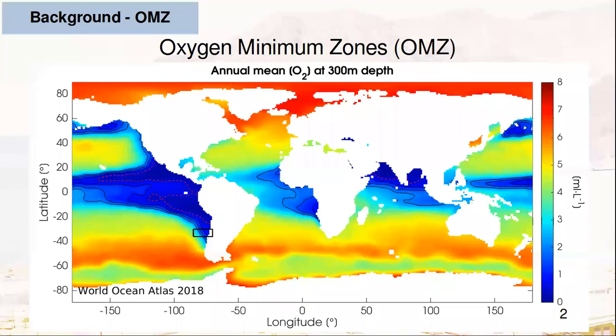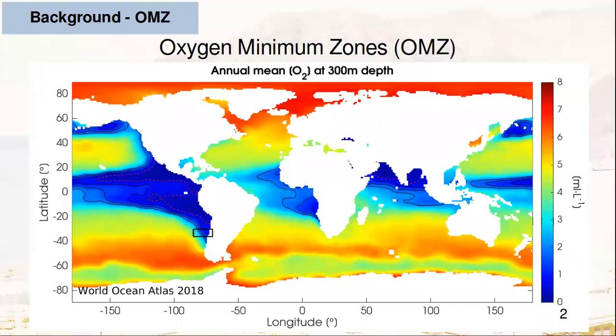Hello to everyone. My name is Luis Valencia, and in this presentation, I'm going to talk about the oxygen minimum zone variability at the Juan Fernandez Ridge, with an emphasis on the role of mixing processes and the influences of mesoscale eddies. At subsurface depths, zones with low dissolved oxygen concentrations are seen at the eastern boundary upwelling systems and at the northern part of the Indian Ocean, seen in this figure by the black contours.